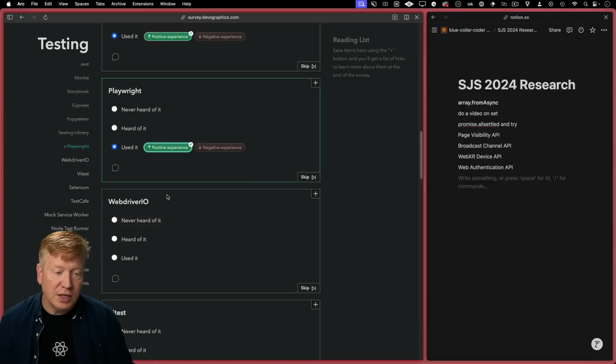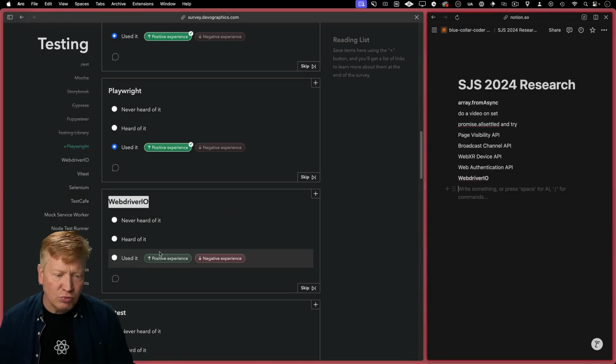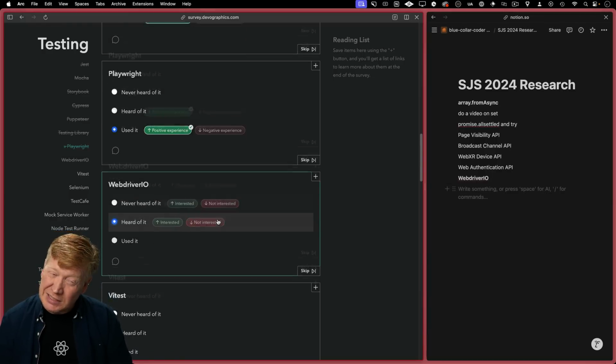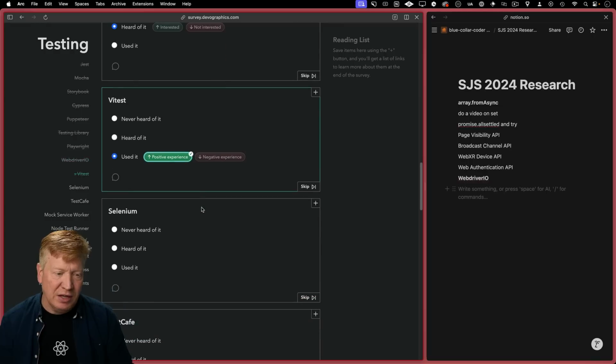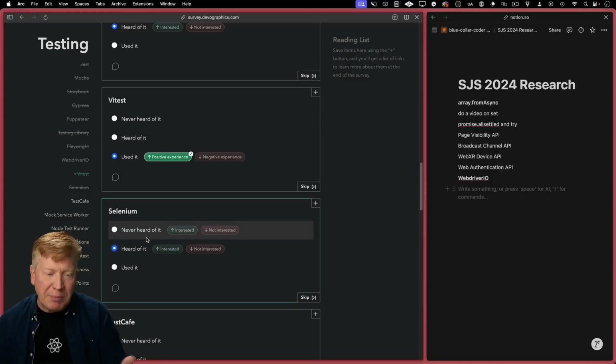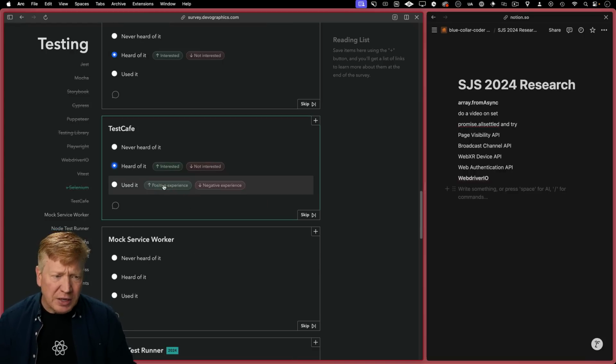All right, Playwright. Yep, used it. Again, another browser automation. WebDriver IO. I think this is driving the browser directly. I have heard of it, not used it. Vitest. Yes, very good. Love it. Nice UI, very polished. Selenium. I've not used it personally. This is old school. This is another browser testing thing. I've used it, but it's been wrapped by other stuff. TestCafe. I think I've heard of this, but I haven't used it.